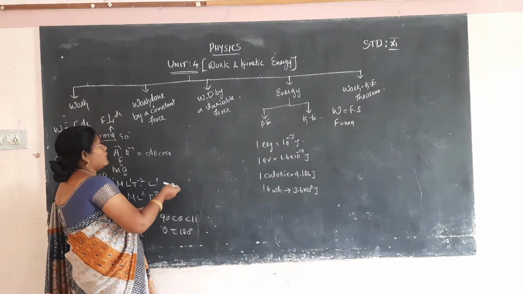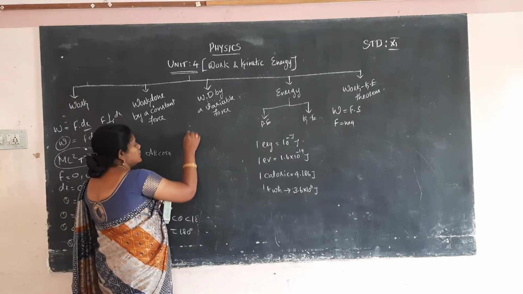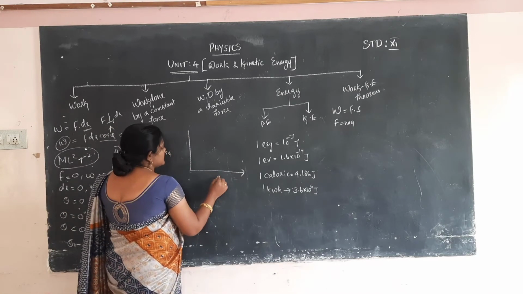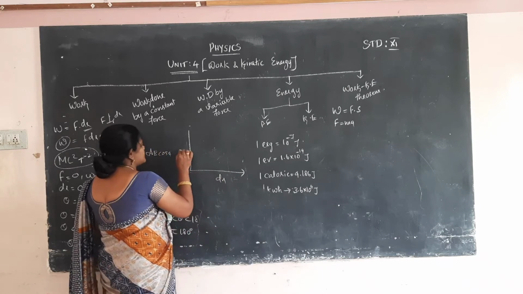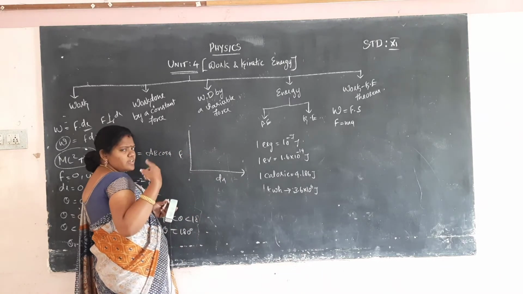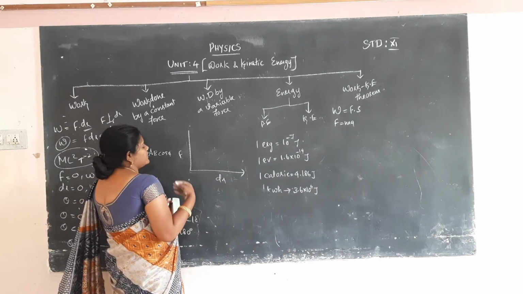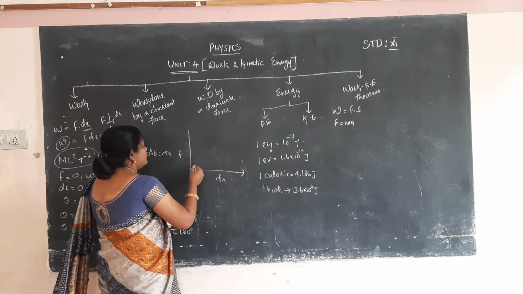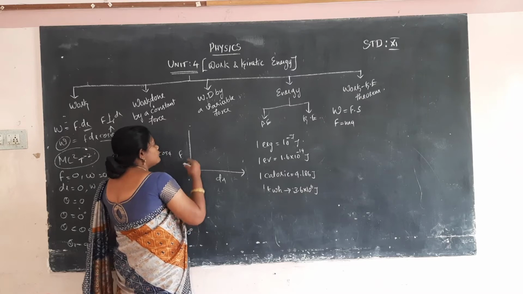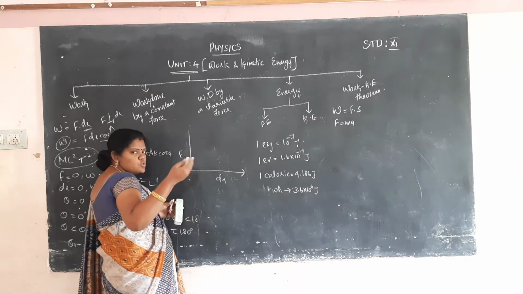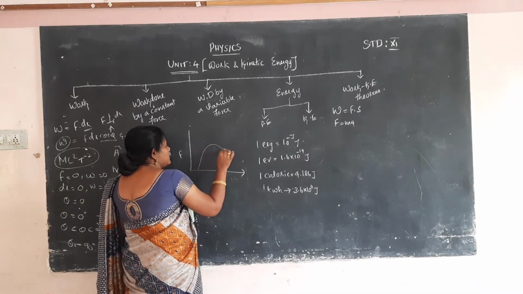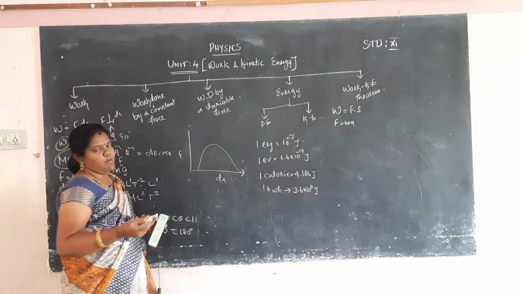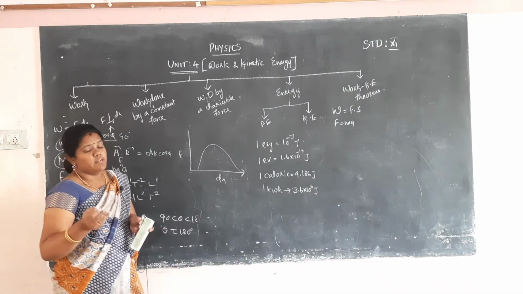Work done by a variable force means we take the x-axis as distance and the y-axis as force. Different values of force are applied, so the force changes and the distance also changes. It will make some parabolic form, or a rectangle.